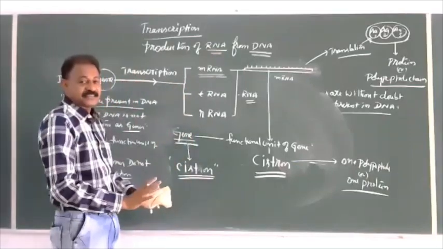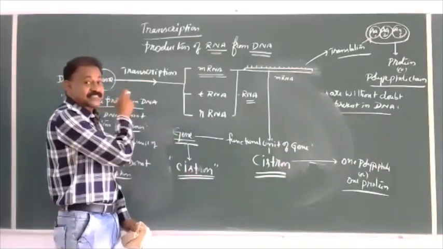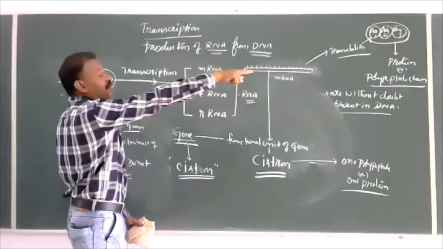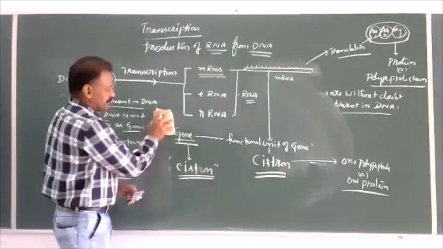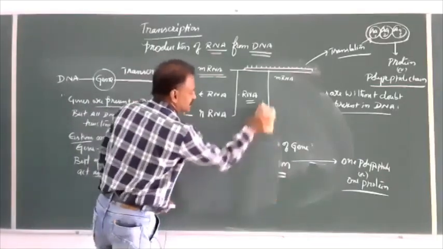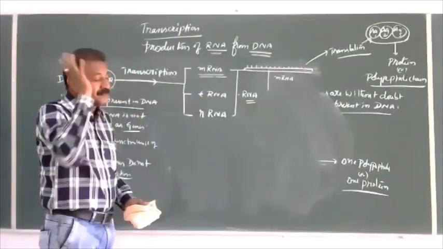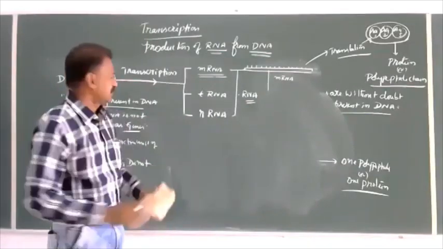Which part is considered as cistron? Cistron is called the structural gene, which is responsible to form a structure in the form of a polypeptide chain. So cistron is the functional unit of gene or the modern form of gene.